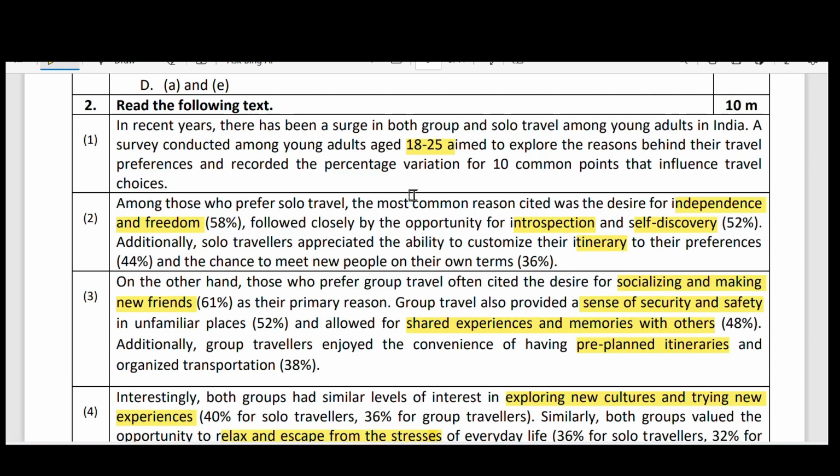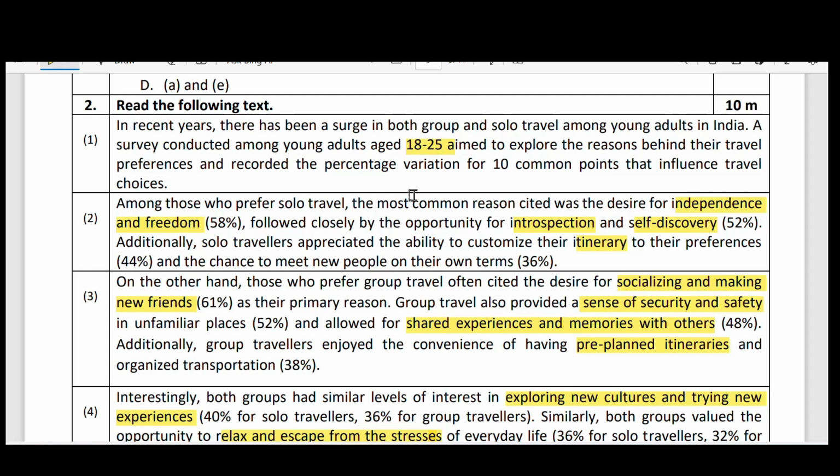On the other hand, those who prefer group travel, so in the above passage, solo travelers' preferences. In the below passage, this is group travel preferences, often cited the desire for socializing and making new friends. 61% of the people had given the answer for that as their primary reason.